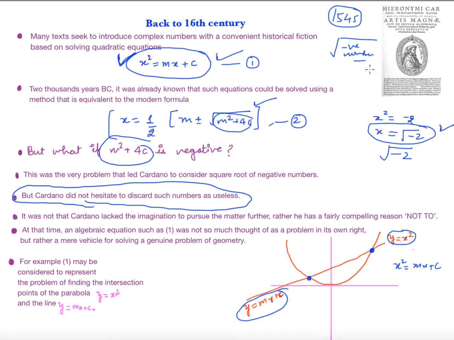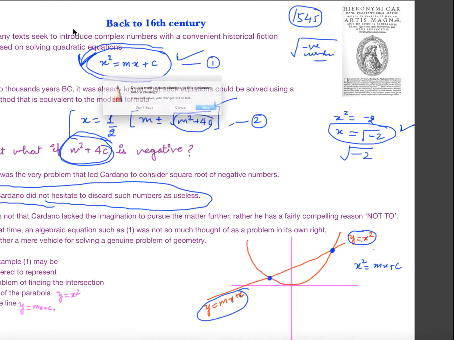In the time of Cardan, this was not thought of as a problem in itself, but as a problem of this geometrical interpretation. We didn't want to find the numbers which solve this equation, but we actually wanted to find these points. So when Cardan was solving the equation where m square plus 4c was negative, what that physically represented I will show you in the next slide.